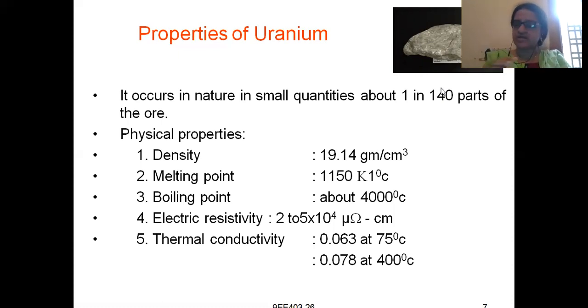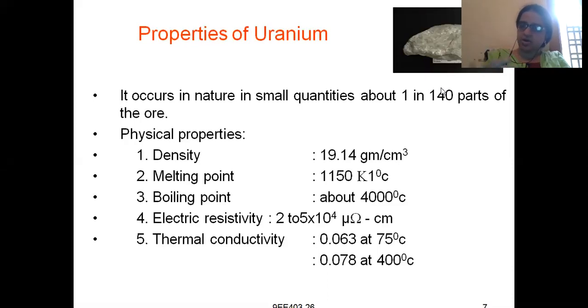It is in the crude form, not in the direct form. Like crude oil, which we get as we dig the earth, and from that crude oil we separate kerosene, petrol, diesel.